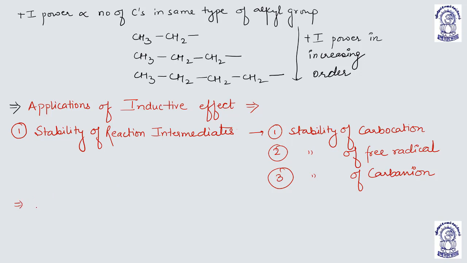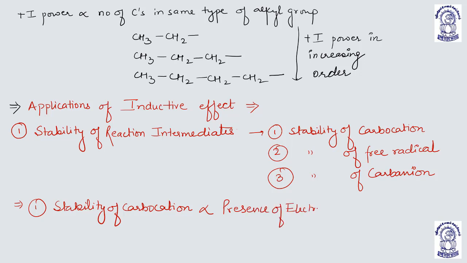First is stability of carbocation. It is directly proportional to presence of the electron donating group or electron releasing group, which is directly proportional to plus I groups present, and inversely proportional to minus I.